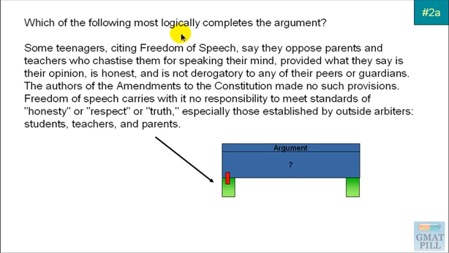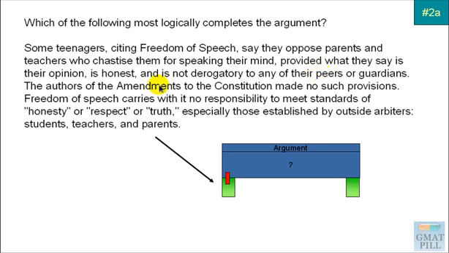So in this passage, we're referencing an argument that teenagers make. They're saying that they can say anything they want as long as it's honest, it's their opinion, and it's not derogatory. Then the author of this entire passage is commenting on that statement and saying, hey, the amendments to the Constitution didn't say anything about following these rules.